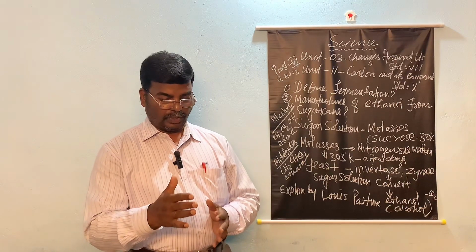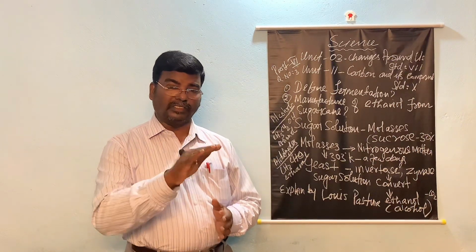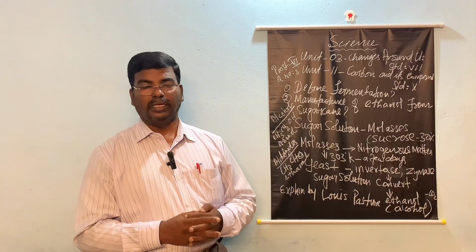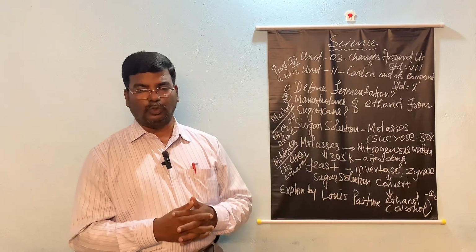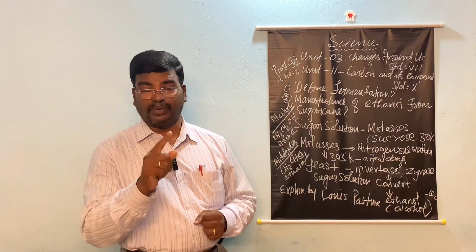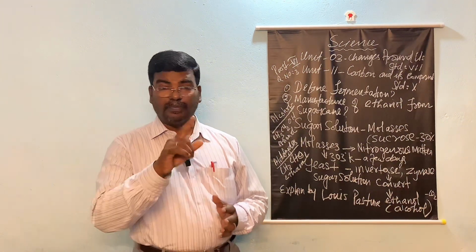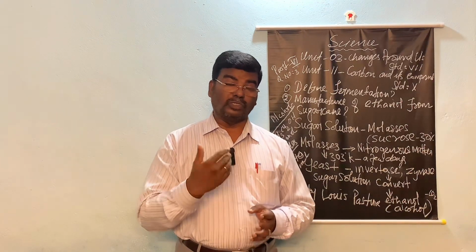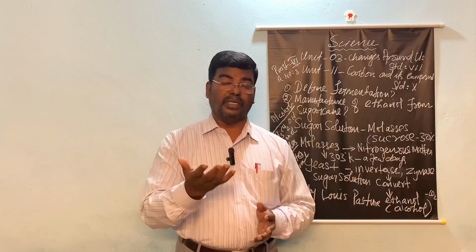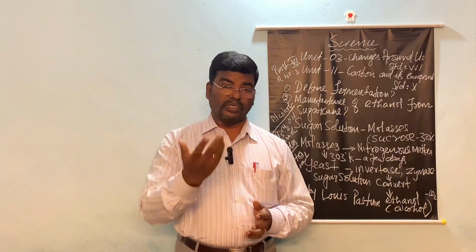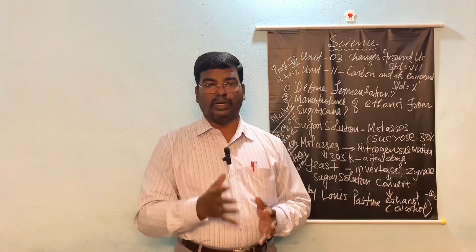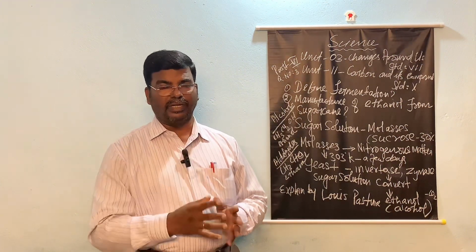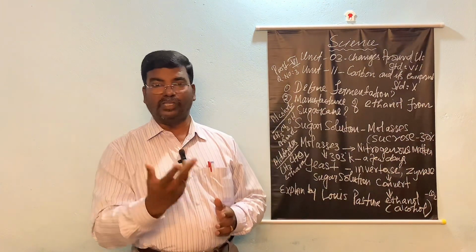So this molasses or the sugar solution contains how much percentage of sucrose? That is 30 percentage. Sucrose is one of the food items, a nutritive substance which comes under carbohydrate. Carbohydrate is mainly divided into three: monosaccharide, disaccharide, polysaccharide.